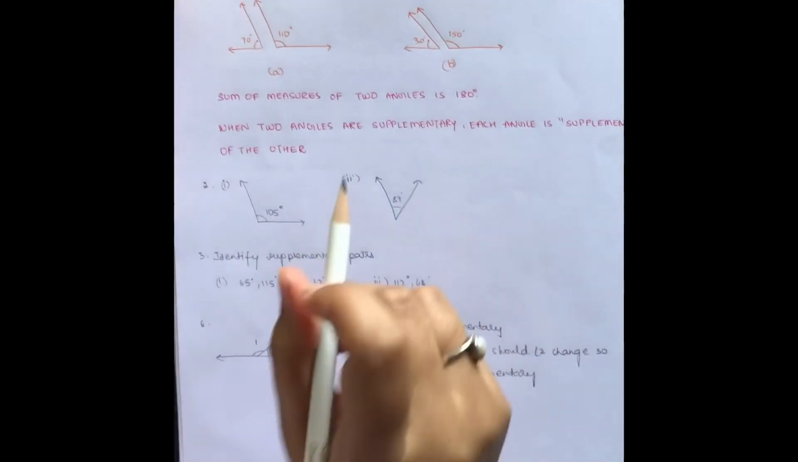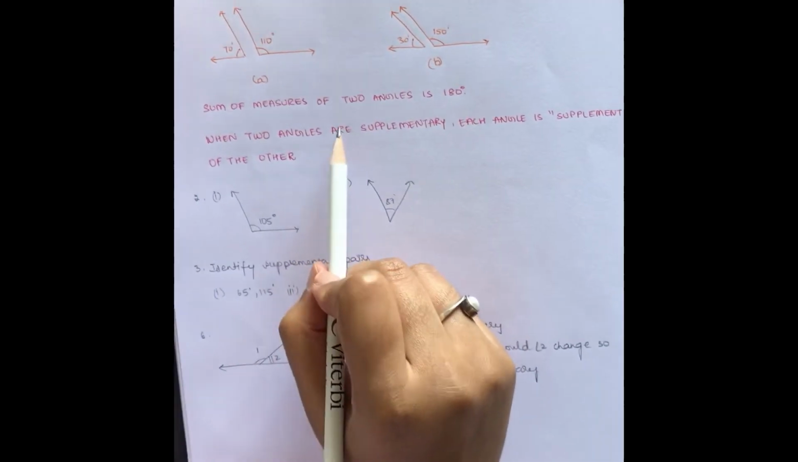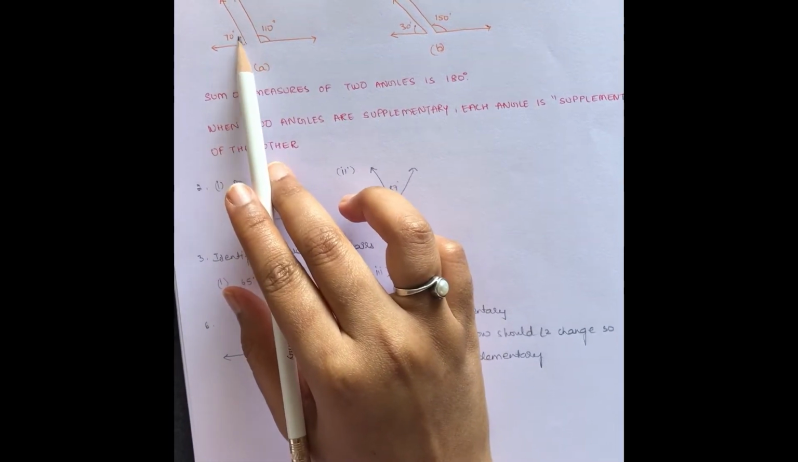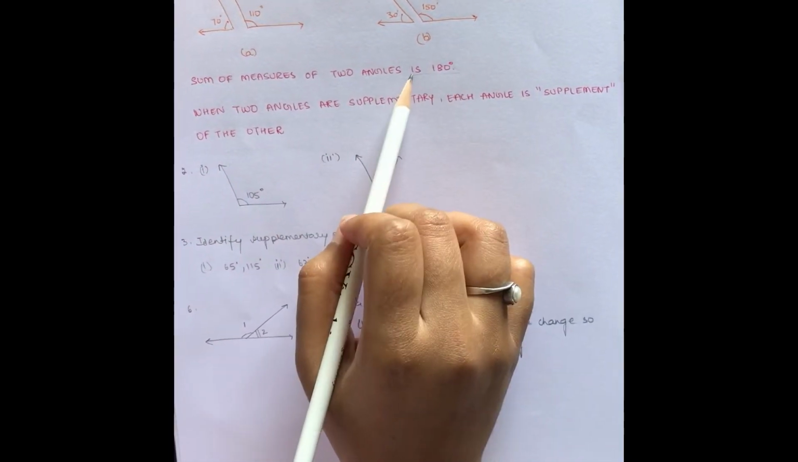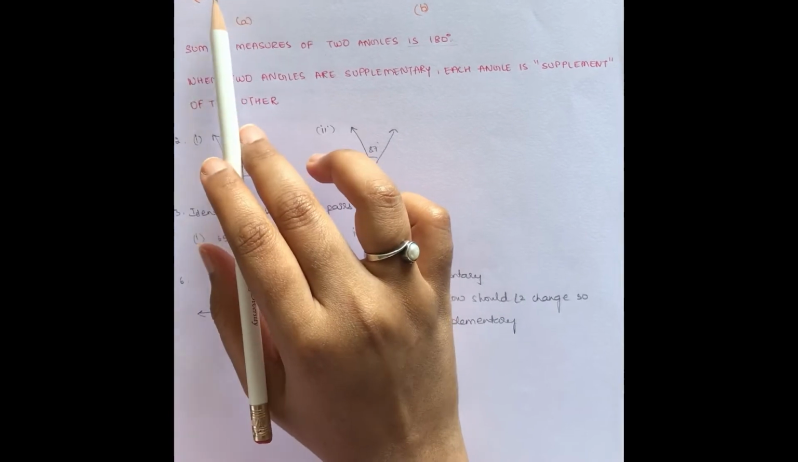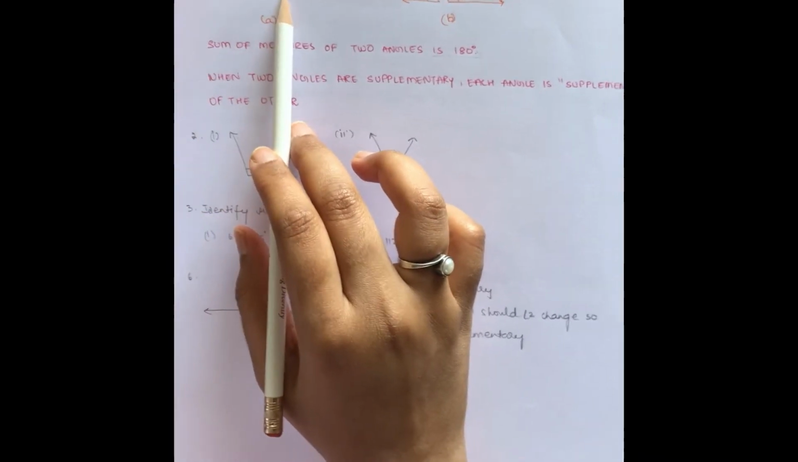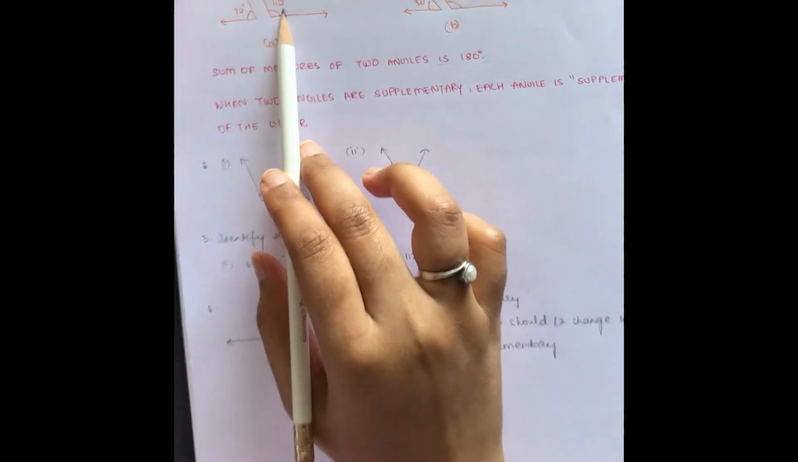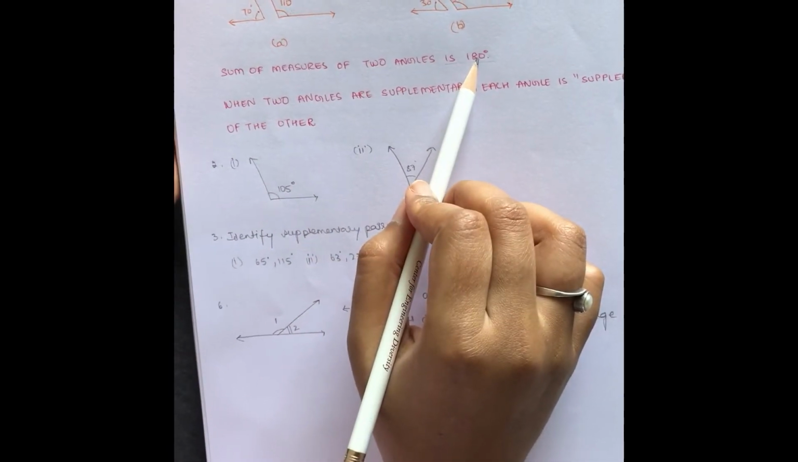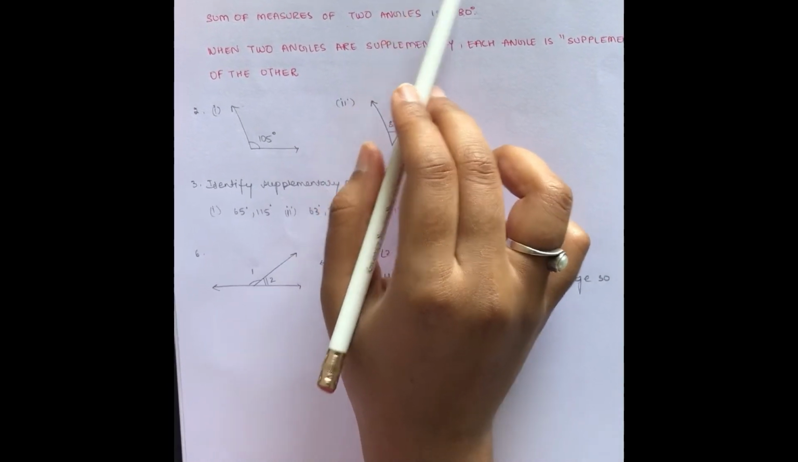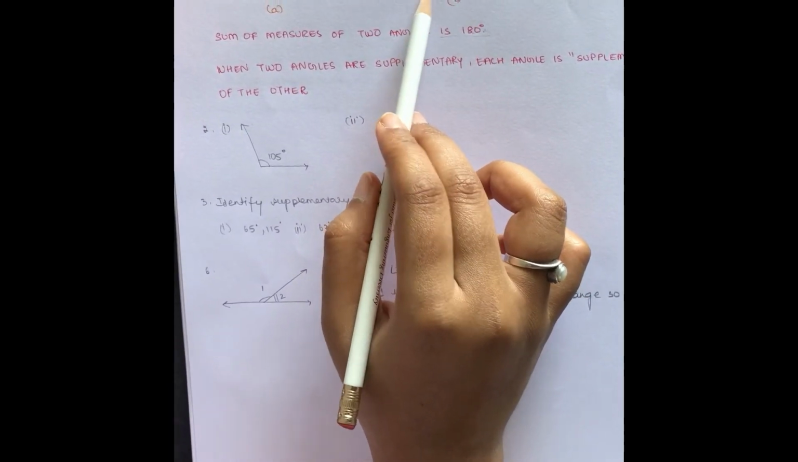Let's move to supplementary angles. Similar to complementary angles, supplementary angles are those angles where the sum of two angles is equal to 180 degrees. Consider example A. Here, one angle measurement is 70 degrees while the other is 110 degrees. The sum of these two angles is equal to 180 degrees. Consider case 2, where the sum of the angles is 180 degrees, where one angle is 30 degrees while the other angle is 150 degrees.